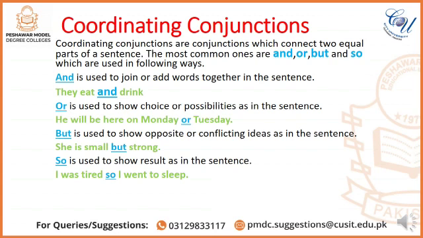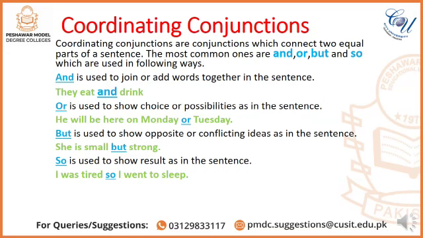Coordinating conjunctions are conjunctions which connect two equal parts of a sentence. The most common ones are and, or, but, so, which are used in the following ways. And is used to join or add words together. For example, in the sentence, they eat and drink.